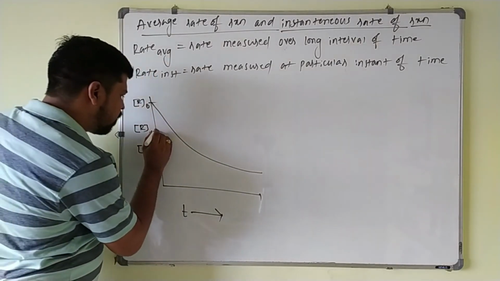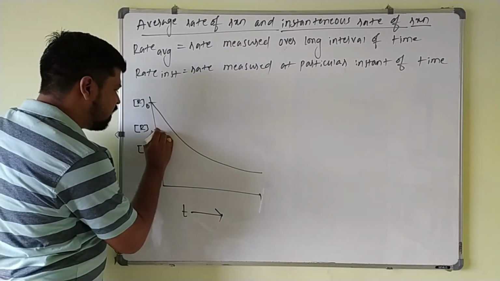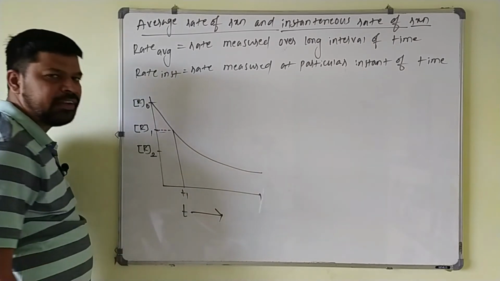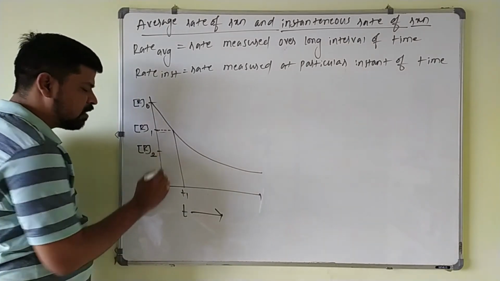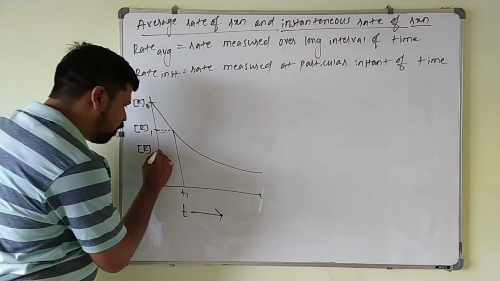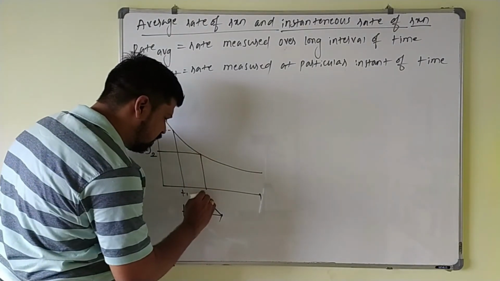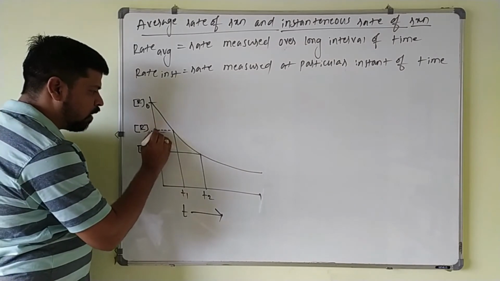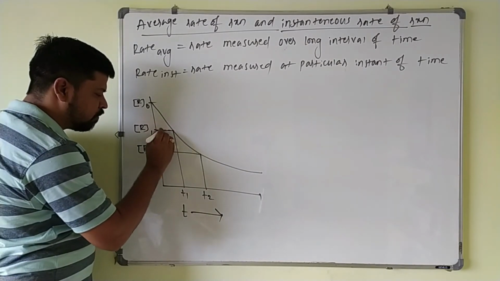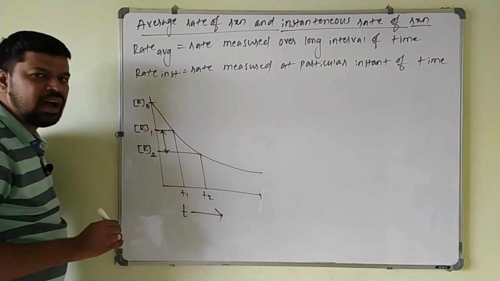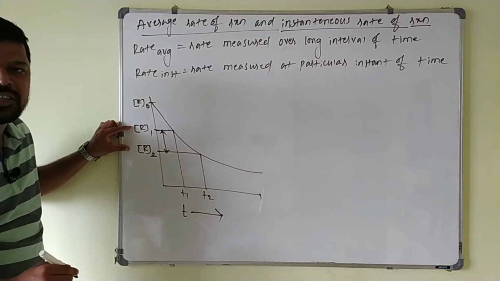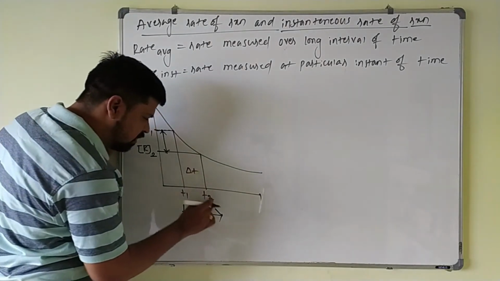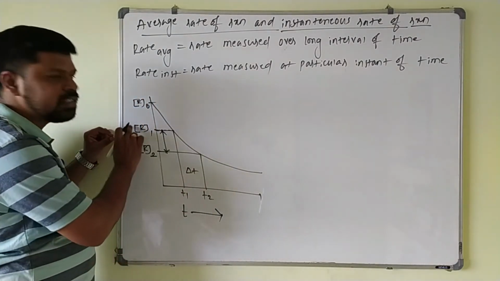Now at a particular time, the concentration of the reactant is R1. This will be T1. And here the concentration of the reactant is R2, at a particular instant of time T2. From R1 to R2, what is the change in the concentration? That is nothing but delta R, a decrease in the concentration of the reactant. And this is your delta T, the time interval taken for this change.